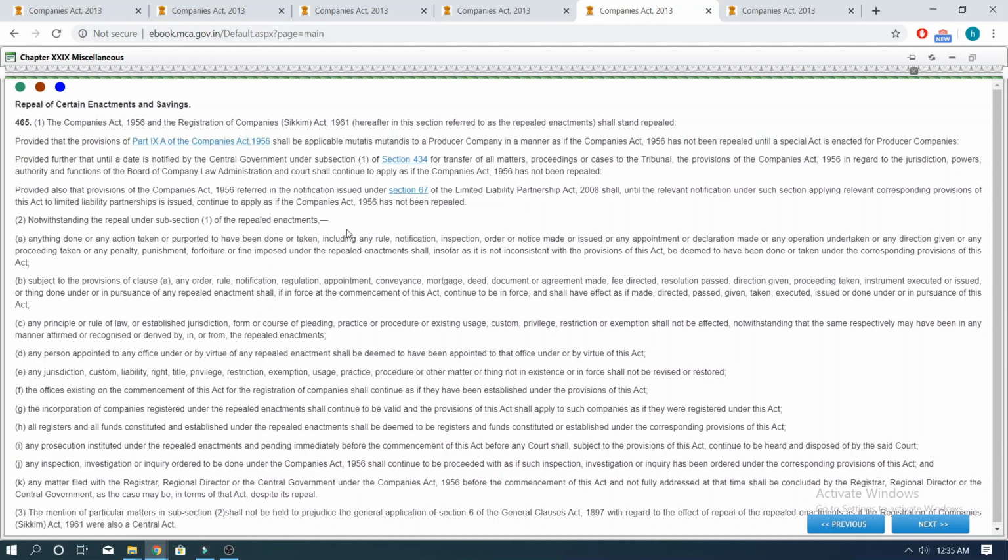It is very clear from this proviso that Part 9A of the Companies Act 1956 would be referred to till the time a special act is formulated. And the term mutatis mutandis over here means that it would be interpreted considering the changes that may have been made in Part 9A from time to time.